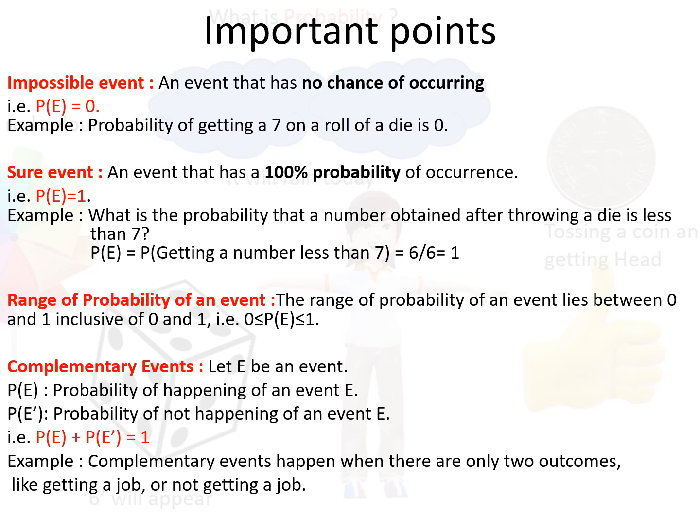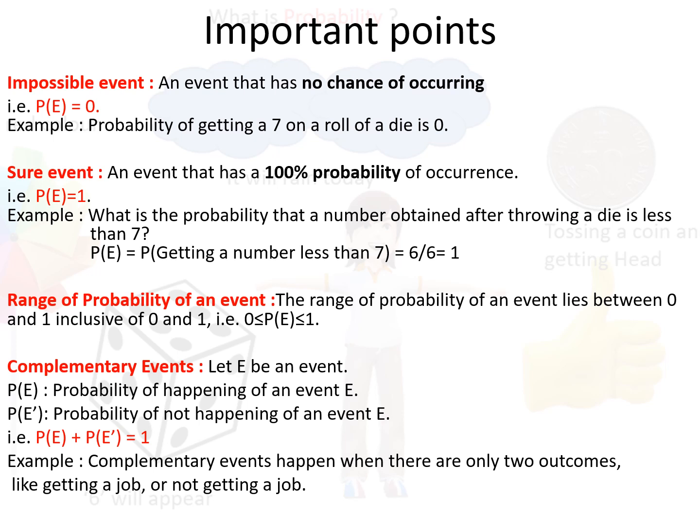Impossible event. An event that has no chances of occurring. So, there is no possibility that event will occur. That is, probability of that event will be 0. Suppose we take the example of rolling of a die and we calculate the probability of getting a number 7. Obviously, it will be 0.